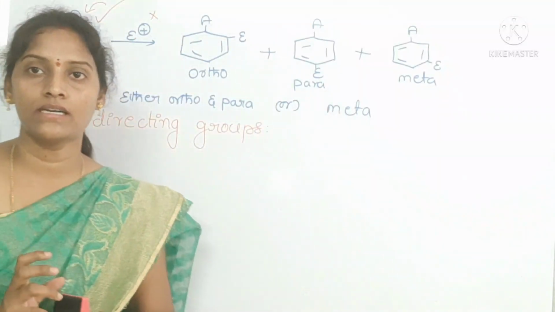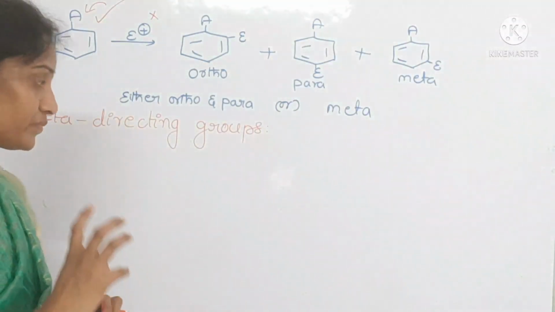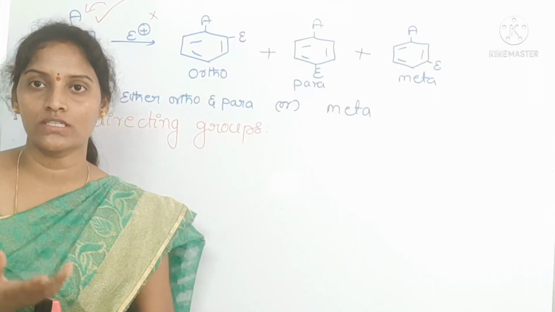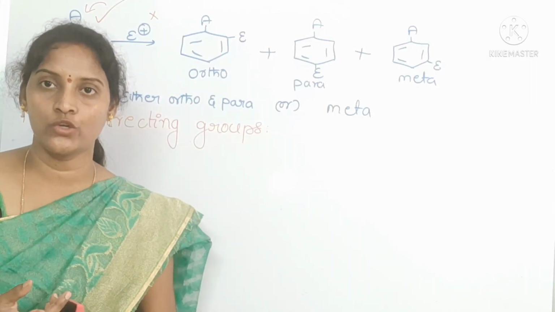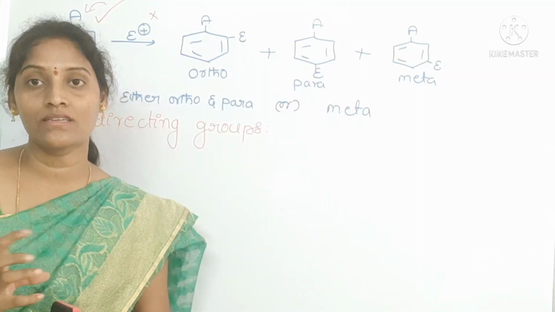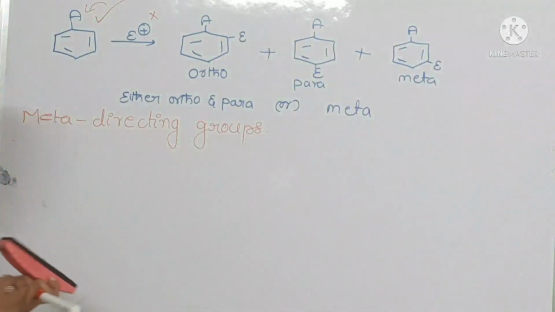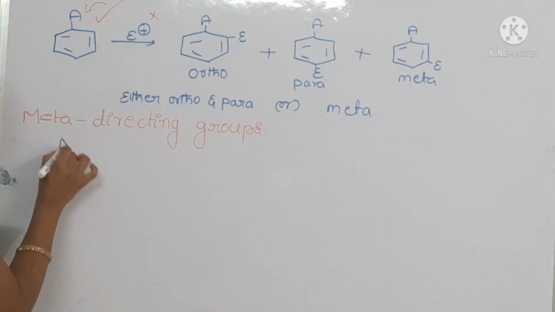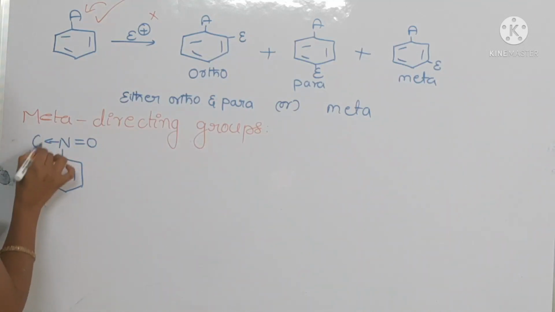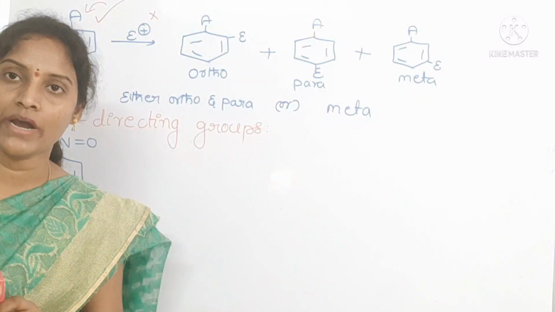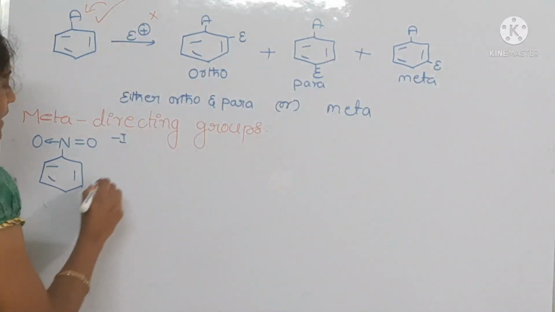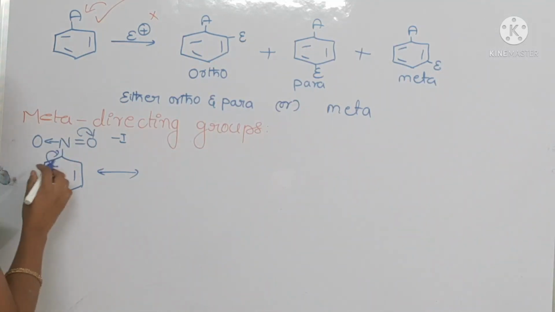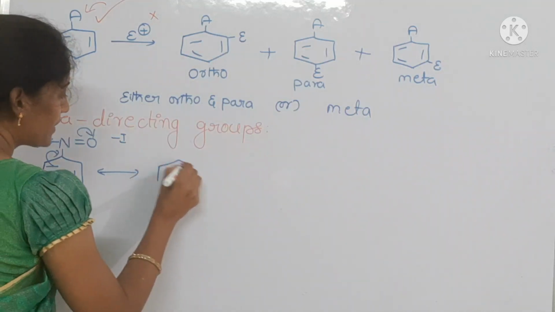See, what is a meta directing group? The groups which direct the incoming electrophile towards a meta position are the meta directing groups. These meta directing groups are also known as ring deactivating groups. Okay, suppose you take nitrobenzene, students. In nitrobenzene, the nitro group has a highly minus I effect. Because of its minus I effect, what happens here? It can drag electrons towards itself from the ring carbon atom.